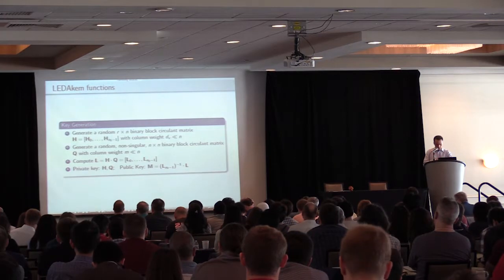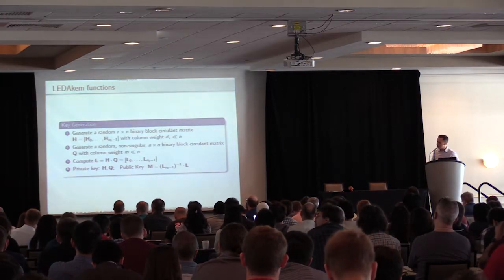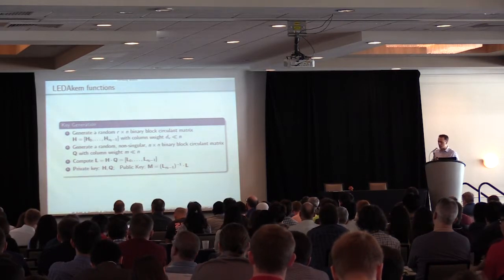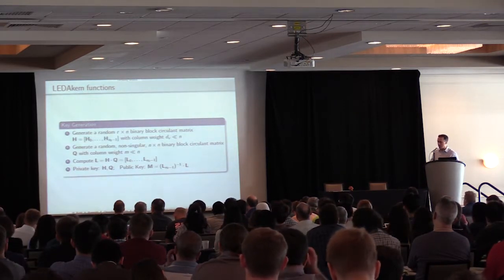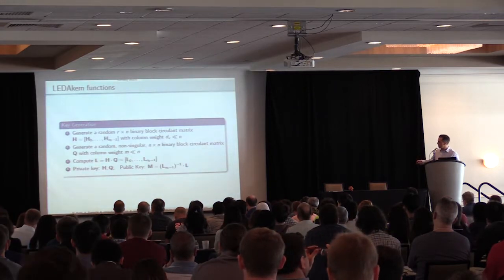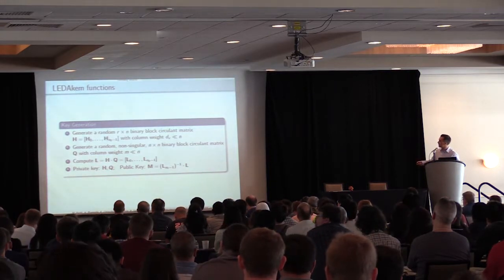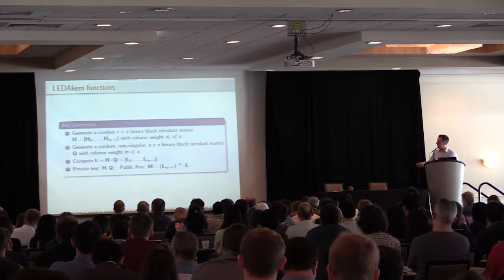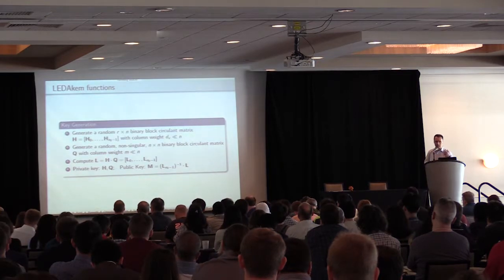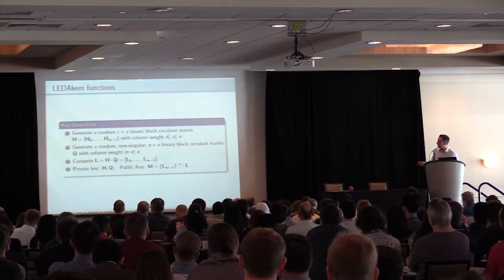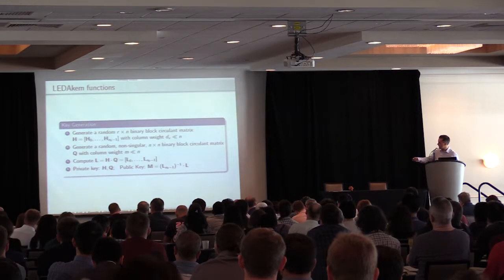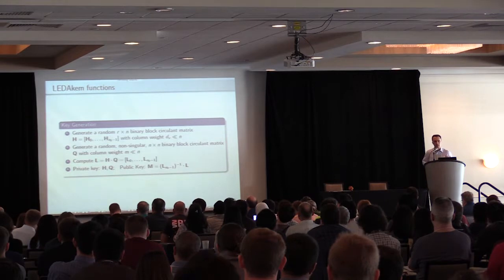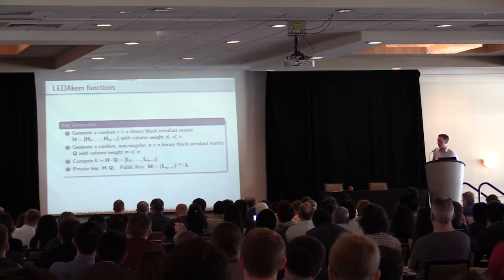Okay, the functions of the KEM are very simple. To generate the key, we generate a secret H, a secret parity check matrix in the form of one row of circular blocks with column weight dB. And then we generate a random, non-singular, n by n block circular matrix, so Q is quasi-cyclic as well, with a weight m much smaller than n, but greater than 1. And then we compute the public parity check matrix as L = H Q. So the private key is H and Q, while the public key is a systematic version of L.